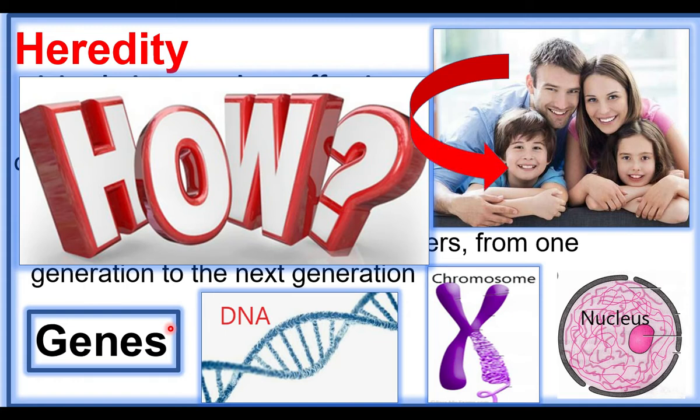To understand the heredity, the experiments were first conducted by Gregor Johann Mendel. He was the first person to give scientific explanation for the transfer of characters from one generation to another generation.